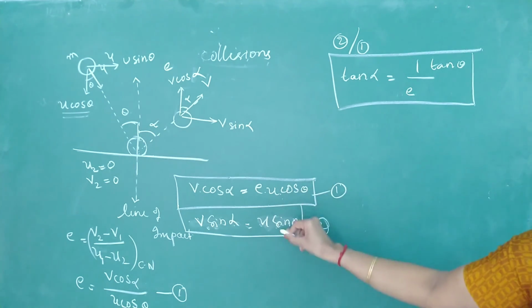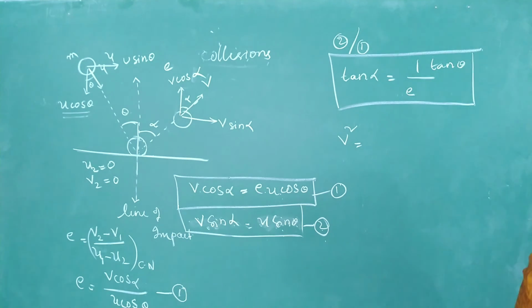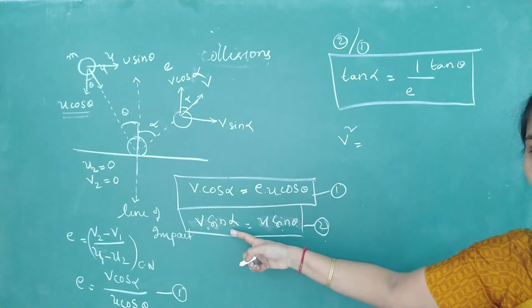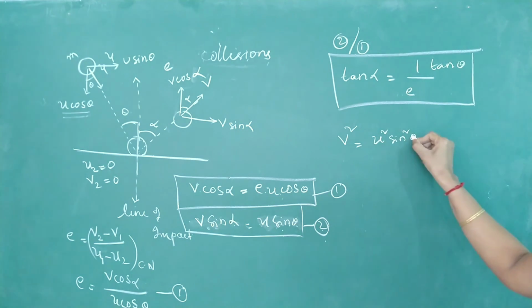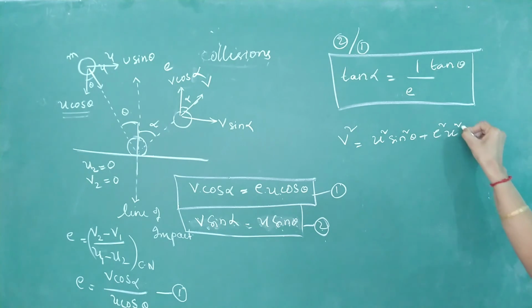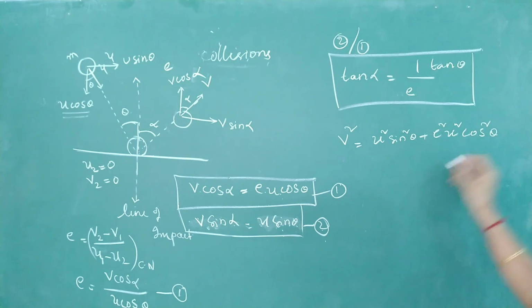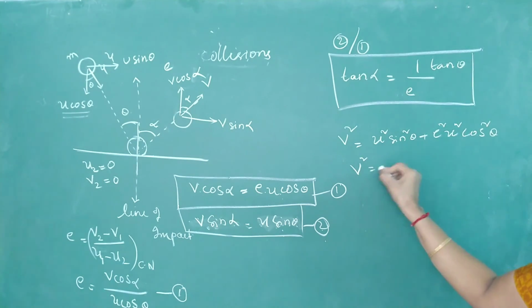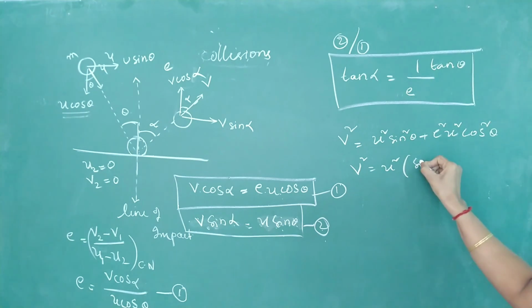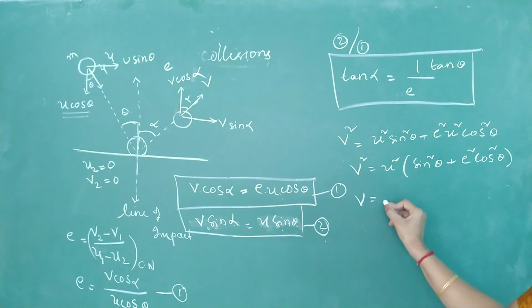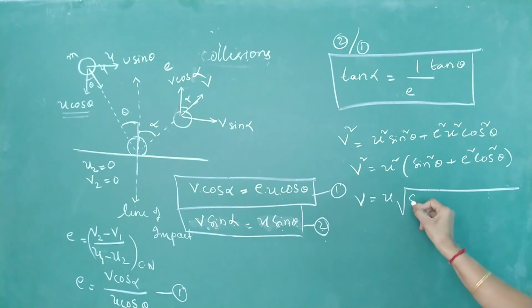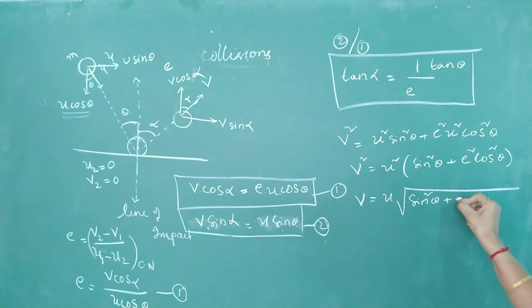Now squaring and adding these two relations, what will you get? V square as cos square theta plus sin square theta is anyway 1. Then U square sin square theta plus E square U square cos square theta, or V square is equal to U square into sin square theta plus E square cos square theta, which implies V is U under root sin square theta plus E square cos square theta.